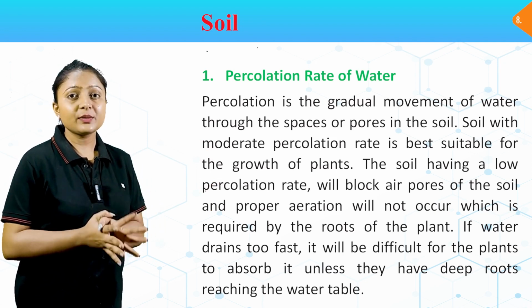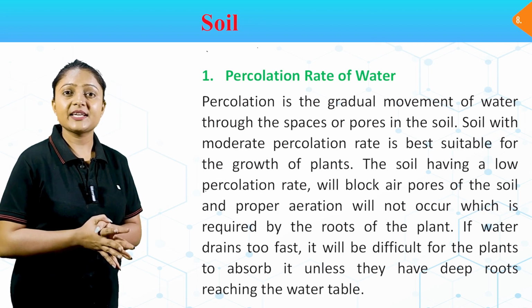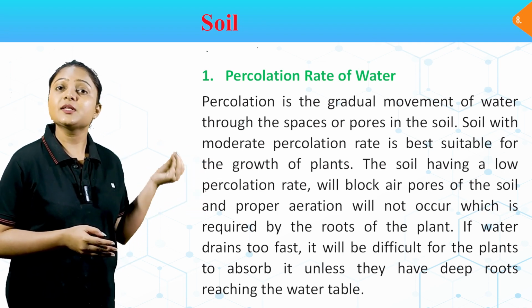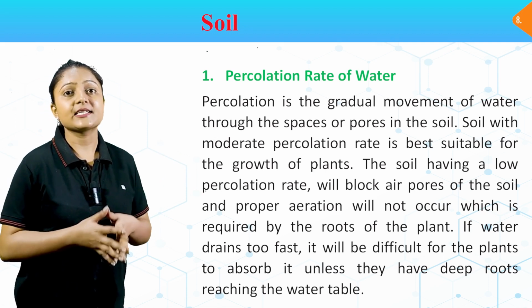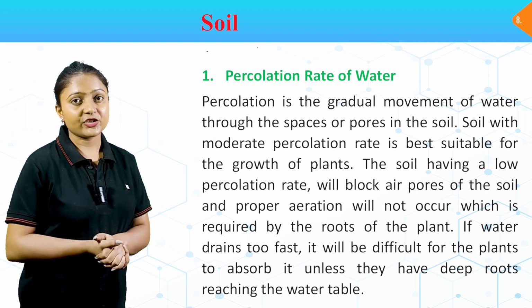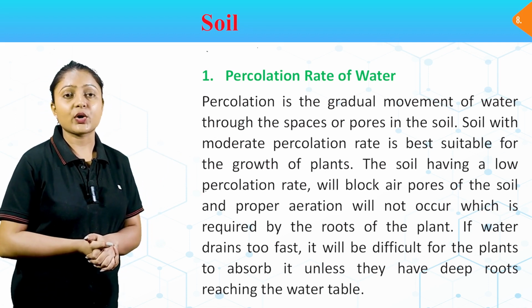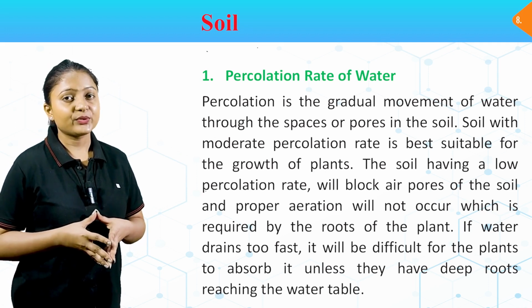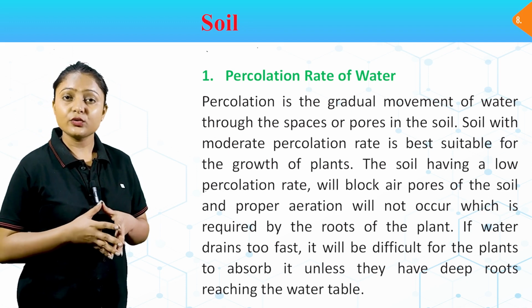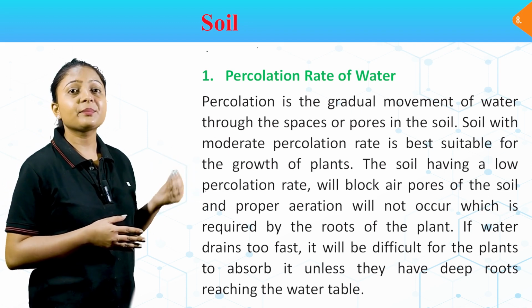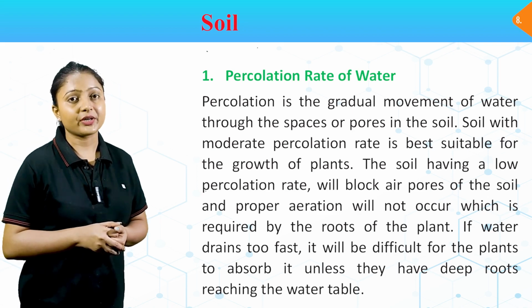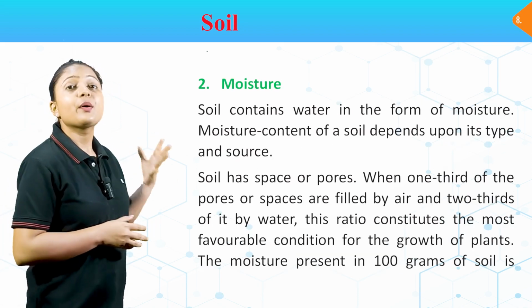Percolation is the gradual movement of water through the spaces or pores in the soil. Soil with moderate percolation rate is best suitable for the growth of plants. The soil having a low percolation rate will block air pores of the soil and proper aeration will not occur, which is required by the roots of the plant. If water drains too fast, it will be difficult for the plants to absorb it unless they have deep roots reaching the water table.